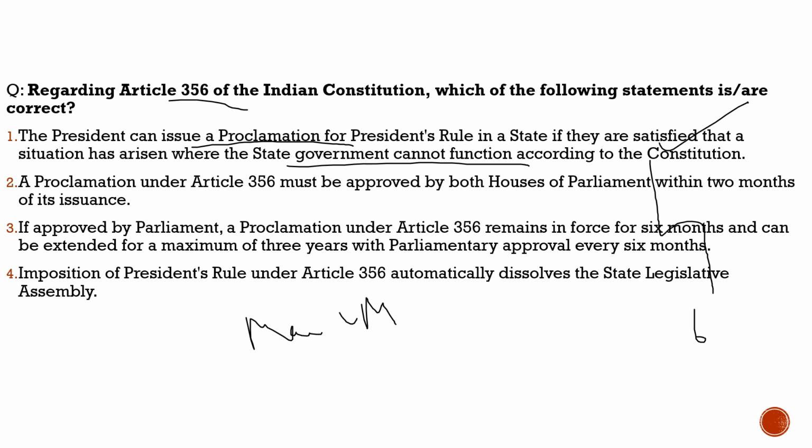But here, with respect to presidential rule, the president can issue a proclamation for president's rule in a state if they are satisfied that a situation has arisen where the state government cannot function according to the constitution. So the first statement is correct.